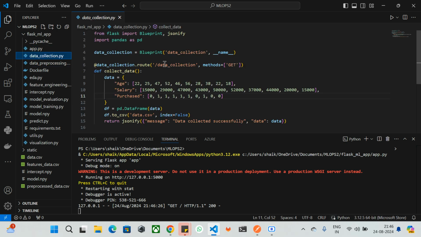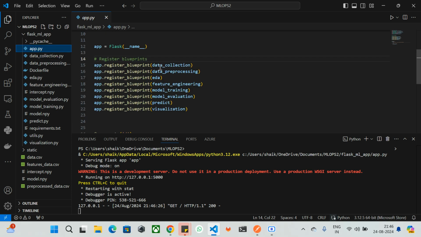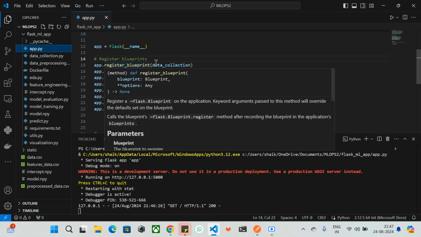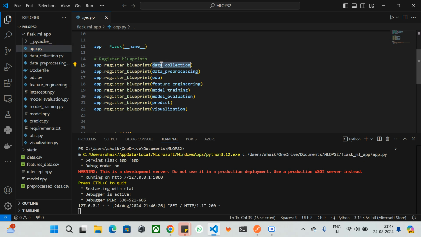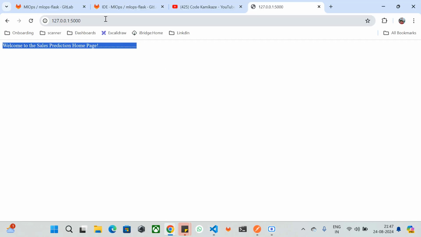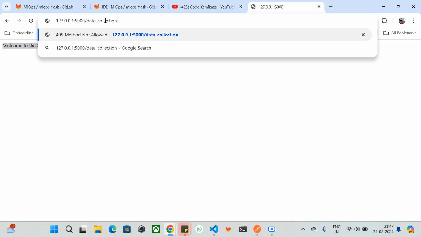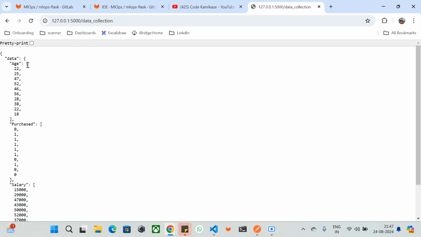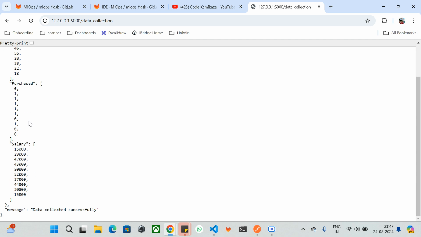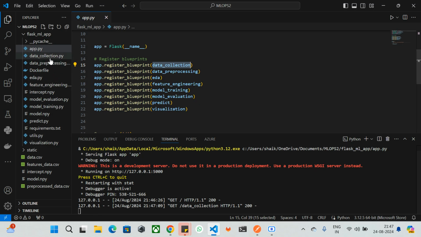If you see here, each method has its own route, like data collection and data pre-processing. All the routes are present over here, in the module register blueprint. I'll copy this one and see how the data can be collected and printed into my browser. I'm going to hit the first stage of the machine learning method. If I hit enter, we have the data, which is age, purchased and salary, and the message saying the data collected successfully. This is what we have seen right here in the data collection.